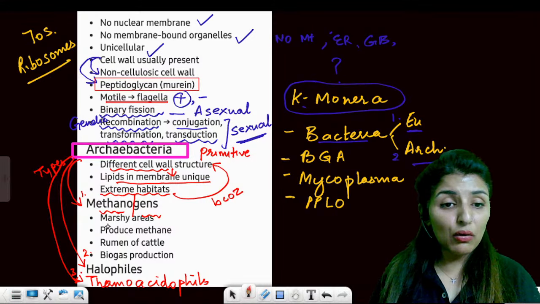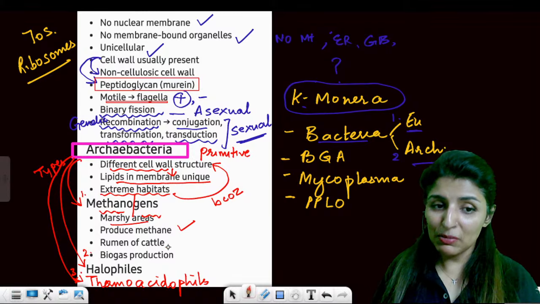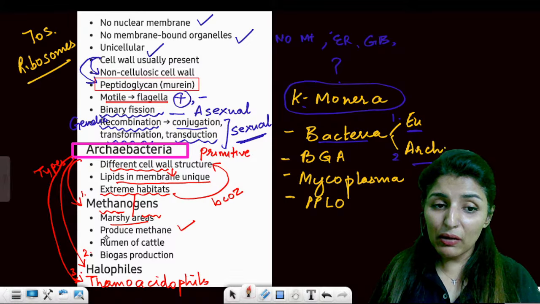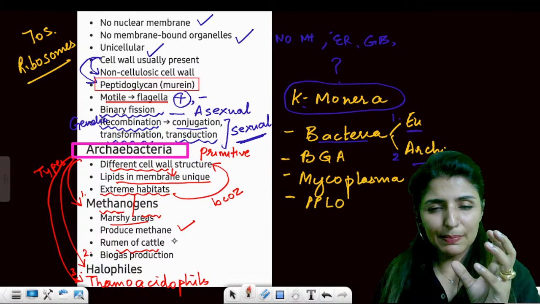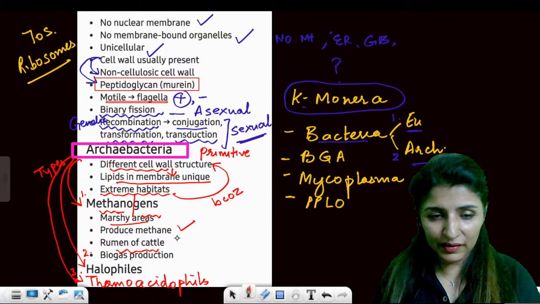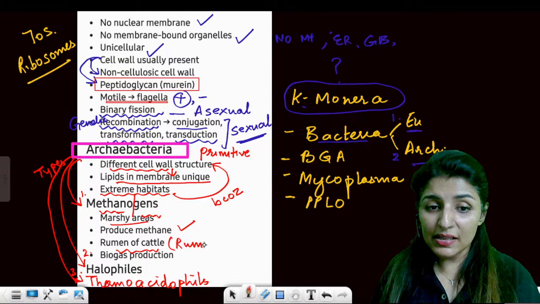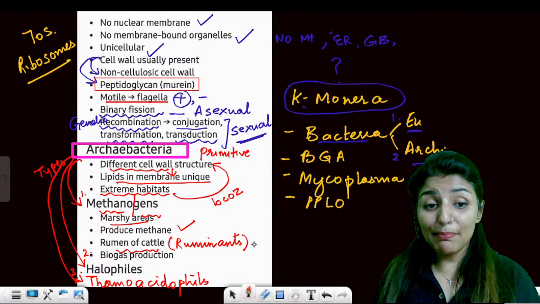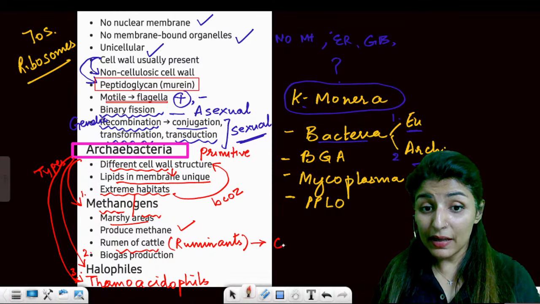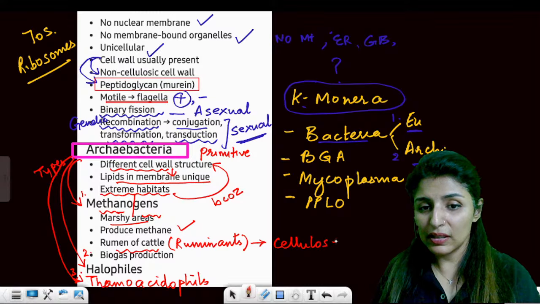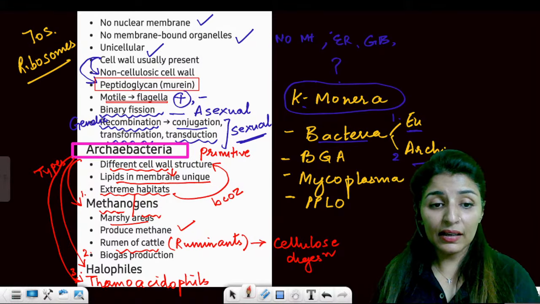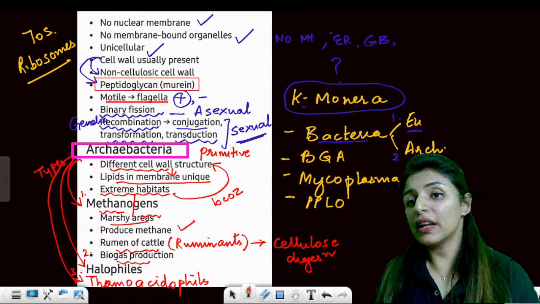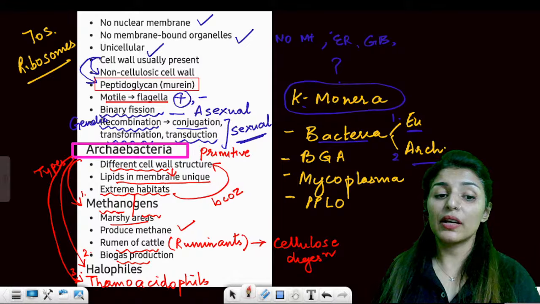These are found in marshy areas. They produce methane, and where else are they found? In the rumen of the cattle. Rumen is a special chamber in the stomach of these cattle. We call such organisms ruminants. These bacteria help in cellulose digestion in case of ruminants. Clear? And then also they are found in biogas plants. So they help in biogas production also.